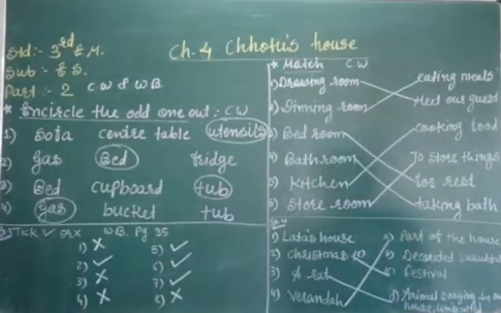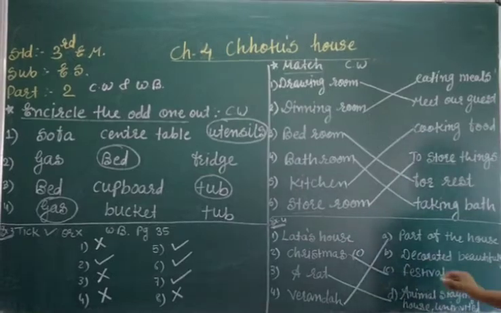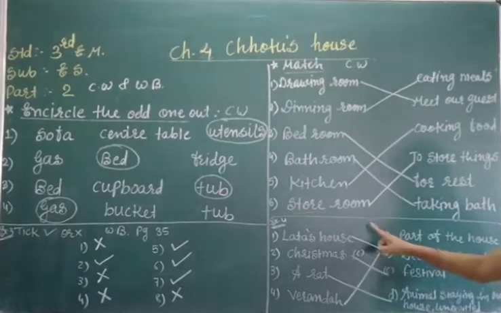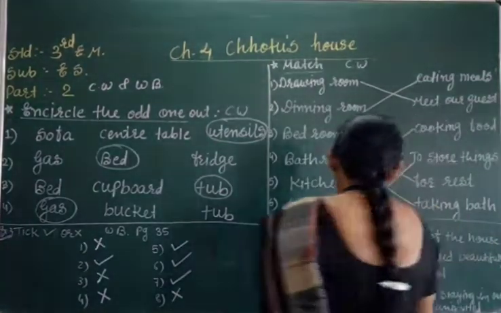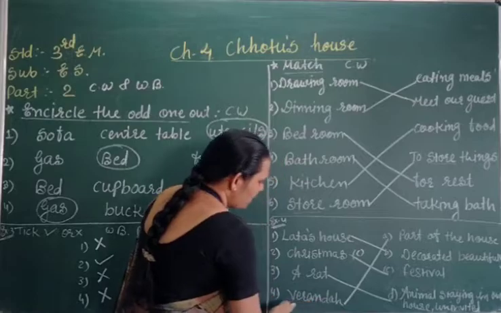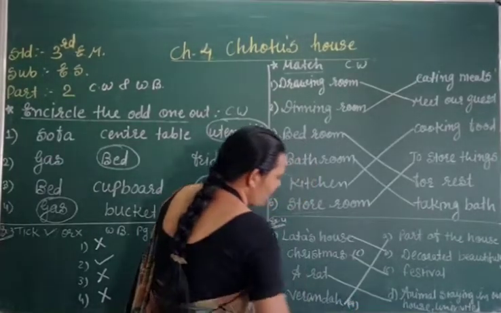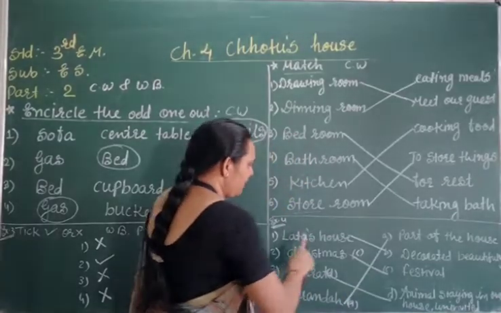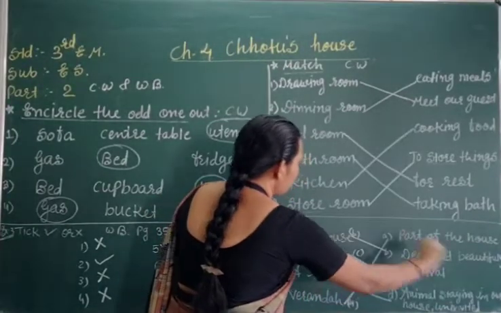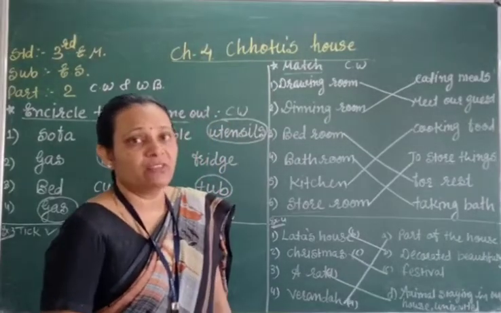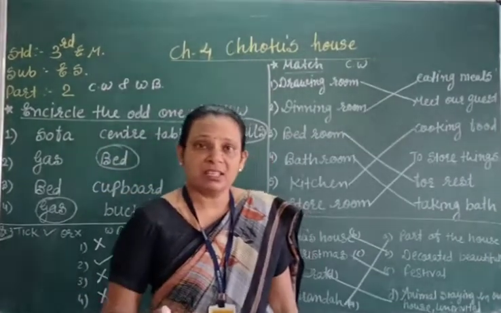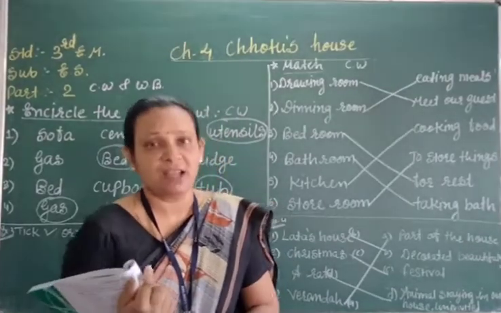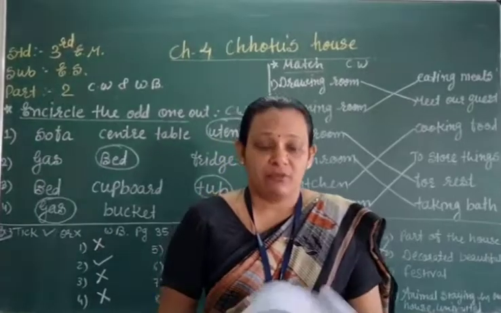Okay. Now Lata's house is decorated beautifully. Yes, we can decorate the house beautifully, right? So here we have to match, and you have to write the option also. Veranda is A, so we have to mention here A. Here is the D, so here we have to mention that and only that in the paper. Okay students, have you understood?